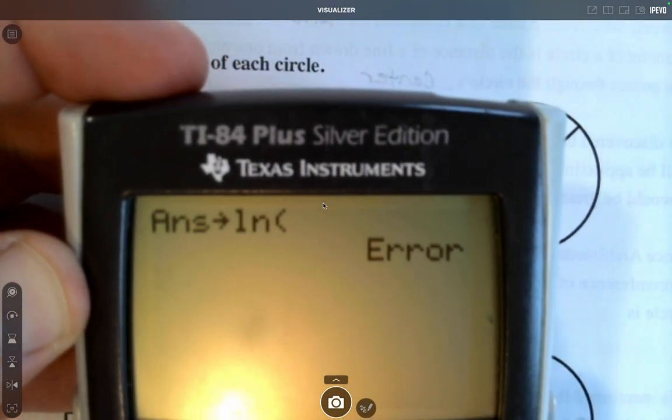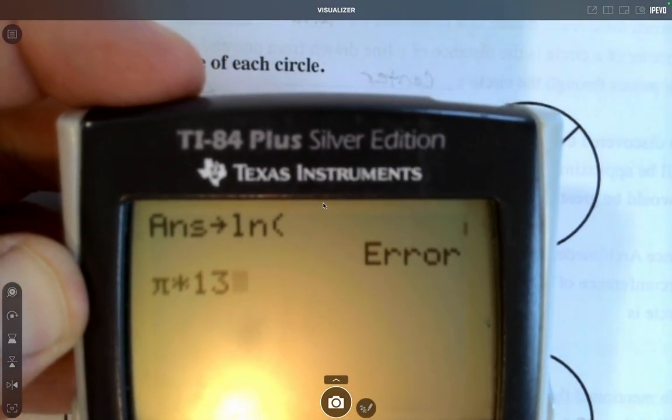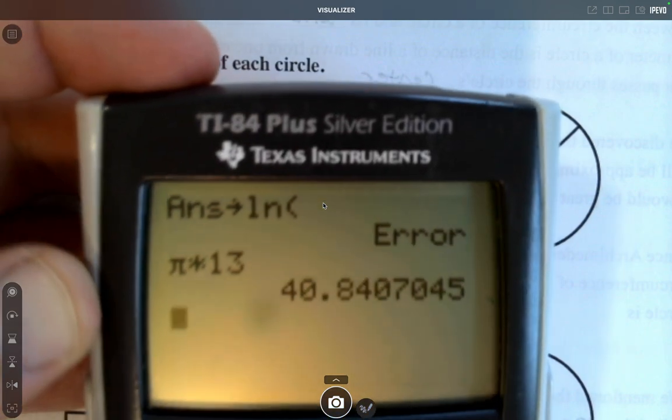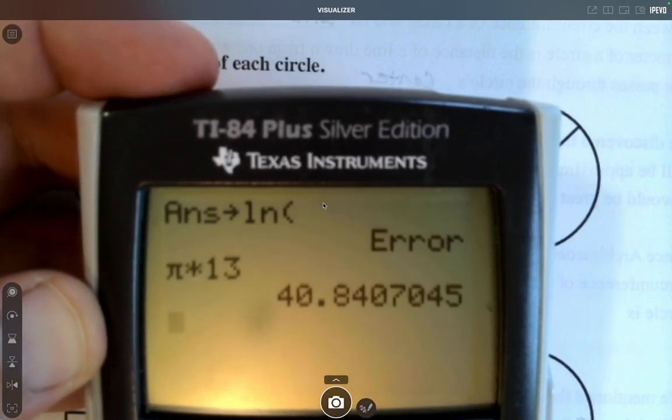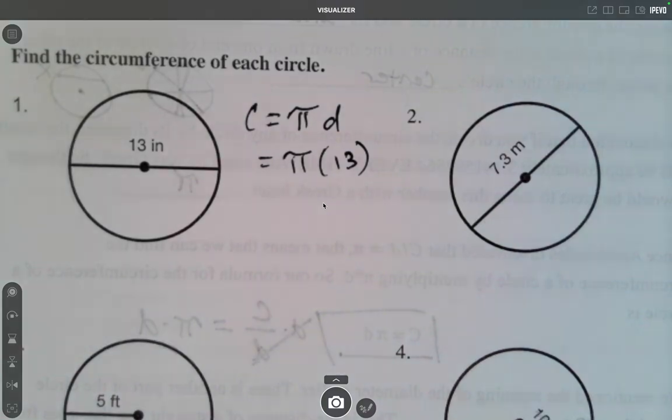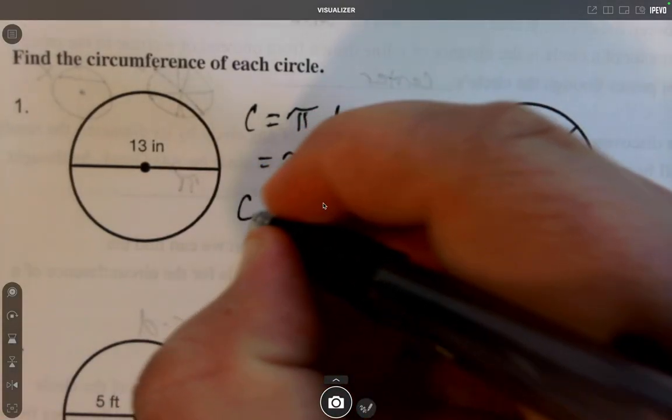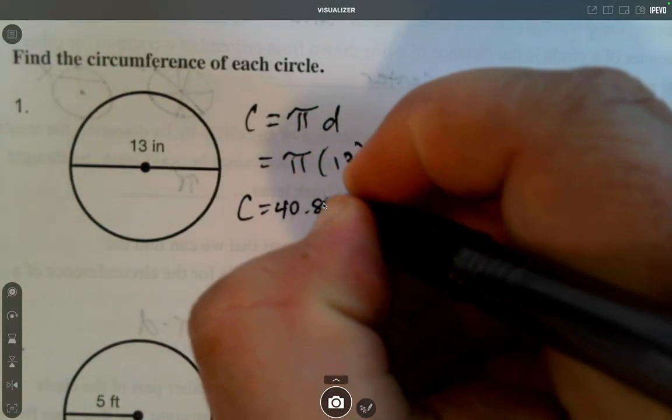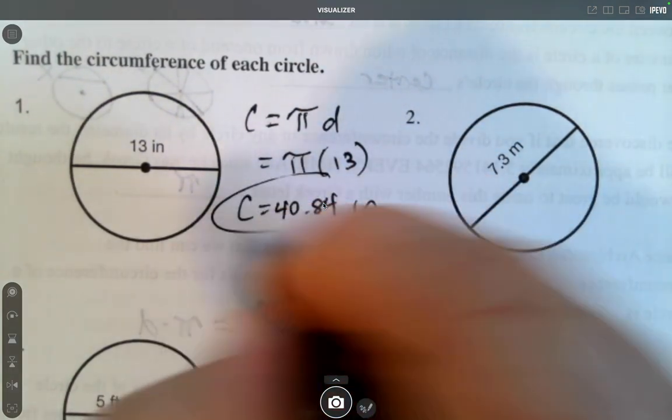So I'll do pi times 13 and I get 40.84. We'll go to 2 decimal places. So 40.84 and it's inches. So the circumference is 40.84 inches.